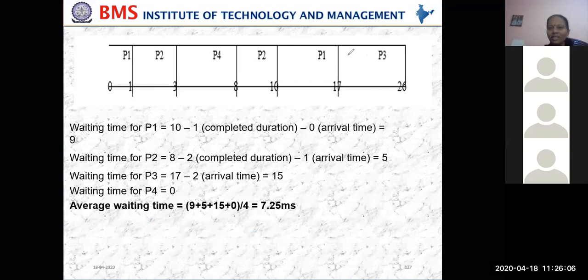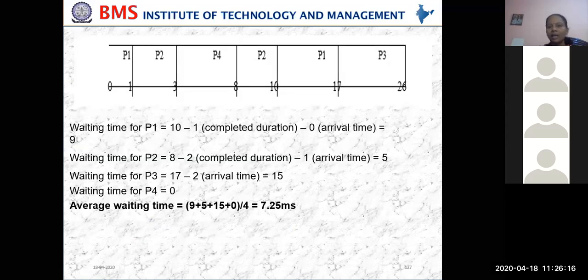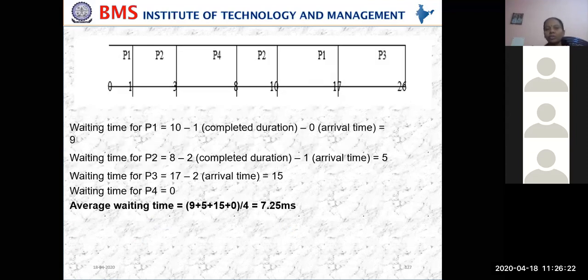Okay, let us see how we calculated it. That was correct. 17 was the total completion time minus the arrival time. So in this case, the arrival time was 0, so it is 17. What is the turnaround time for P2?